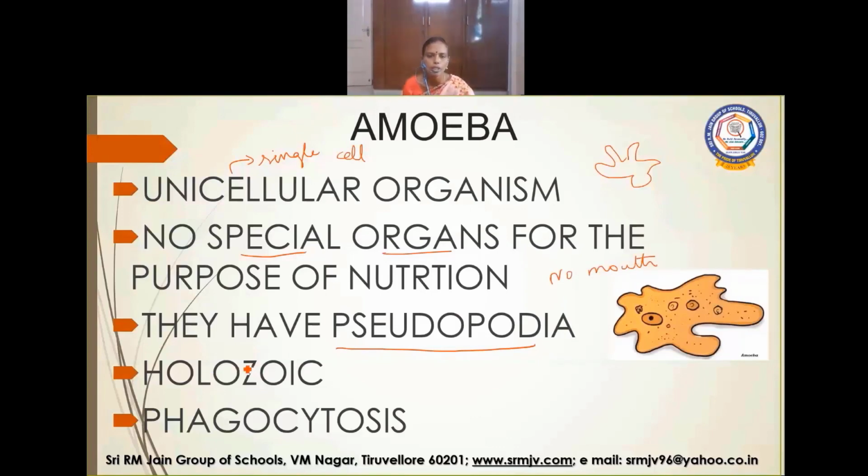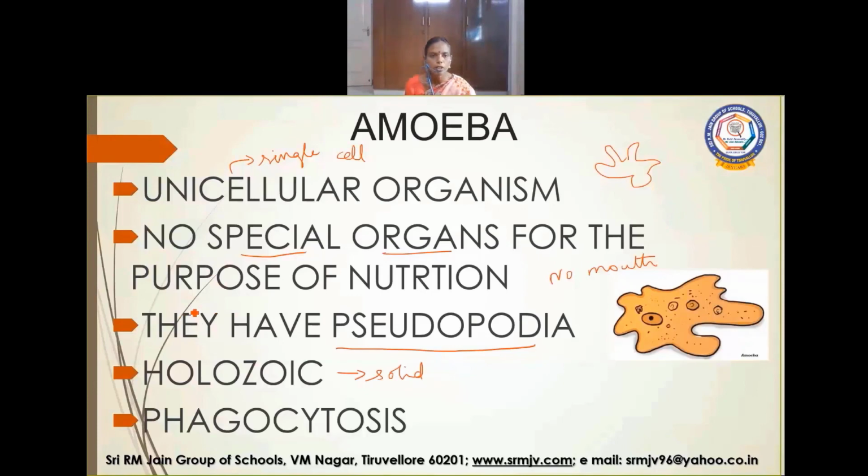They have pseudopodia. The mode of nutrition is holozoic, they eat solid food. They feed on small aquatic plants and animals which are floating in the water in which they live.